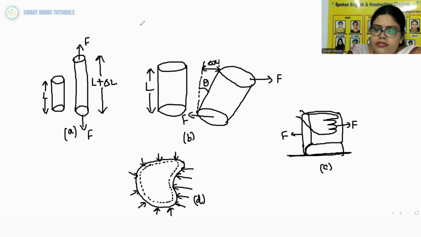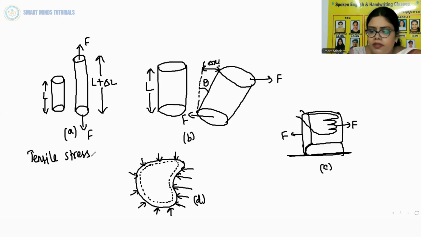In the first figure, that is figure A, a cylinder is stretched by 2 equal forces applied normal to its cross-sectional area, and the restoring force per unit area in this case is called tensile stress.